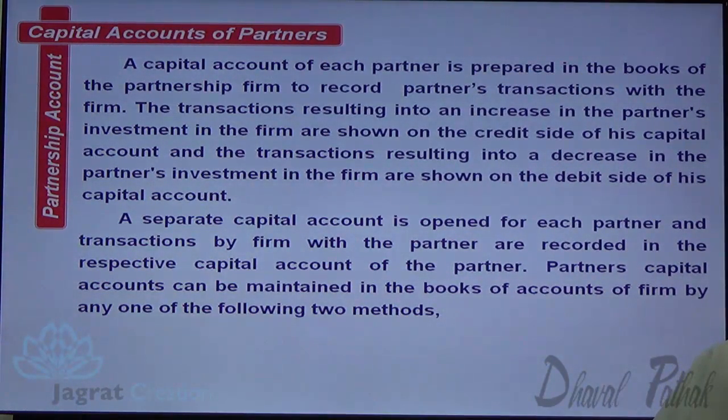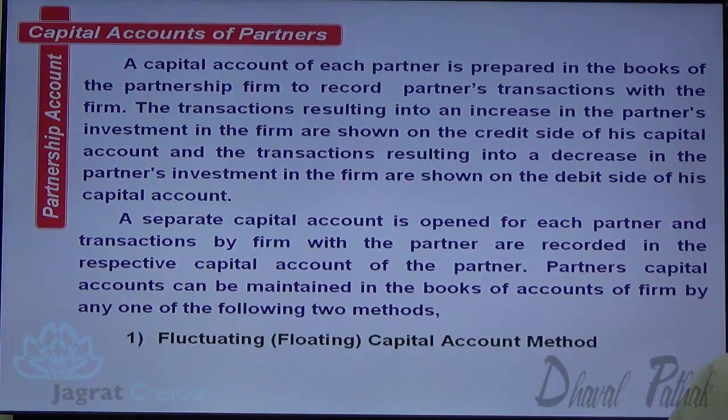A separate capital account is opened for each partner, and the transactions by the firm with the partner are recorded in the respective capital account of the partner. Partner's capital account can be maintained in the books of accounts of the firm by one of the following methods: fluctuating or floating capital account method, fixed capital account method.